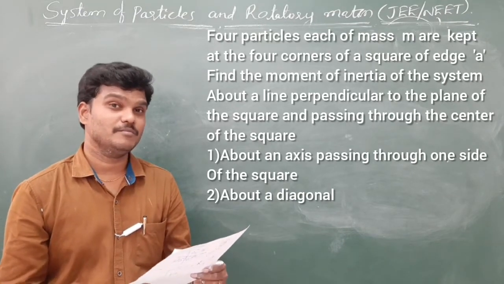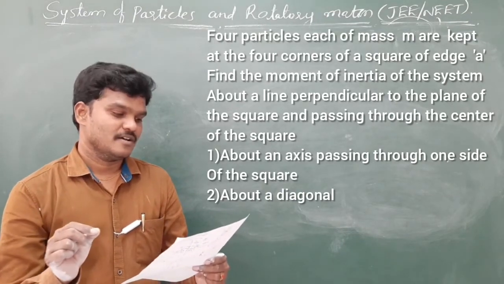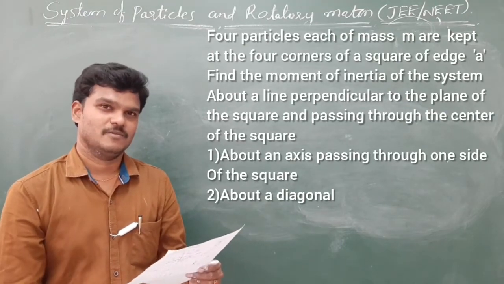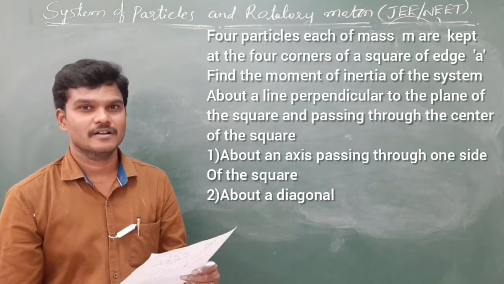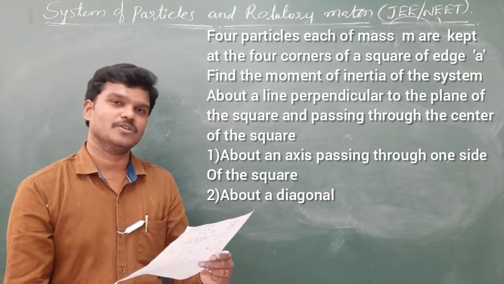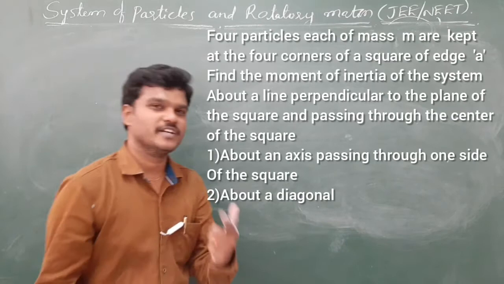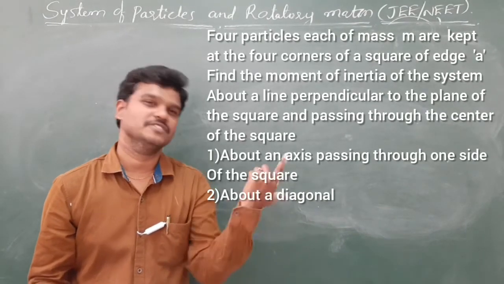Perpendicular to the plane, passing through the center. And also passing through one side of a square. Any one side of a square. And also about a diagonal. So again 3 questions they are asking, but we can find I3, I4, I5, I6.